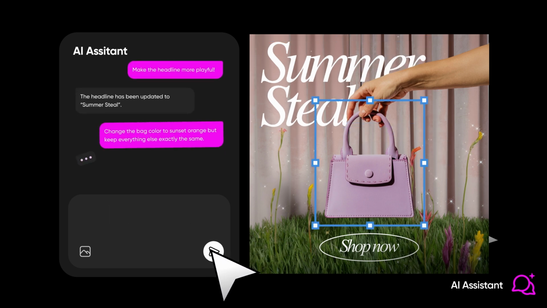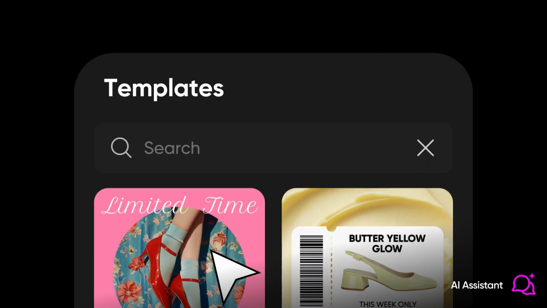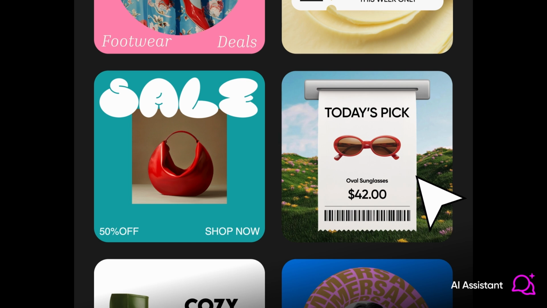But what if I need to change just the bag color? Change the bag to sunset orange, but keep everything else exactly the same. Perfect. Every shadow, every reflection, preserved. This is Flux Context precision, surgical creative control. Perfect. Now let me show you how fast this really gets.